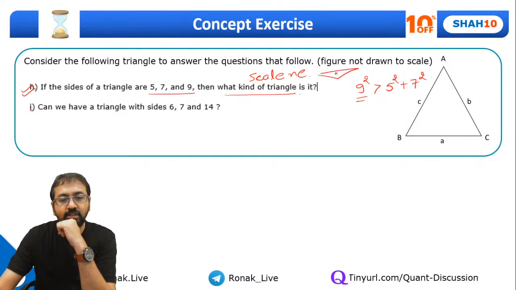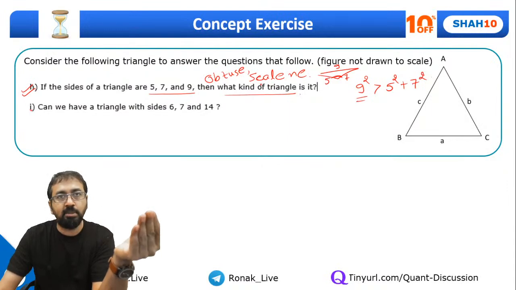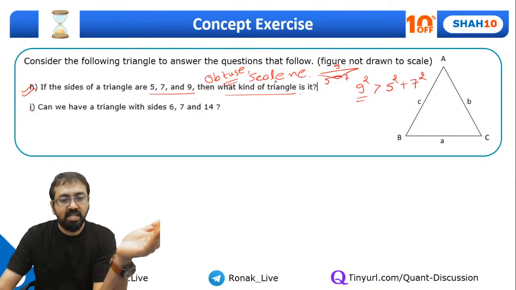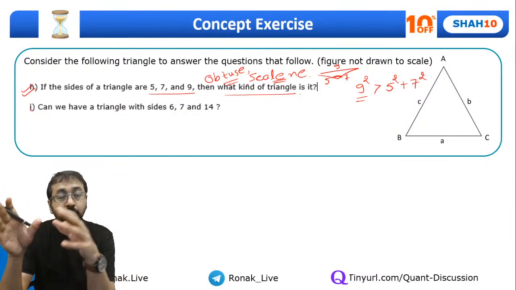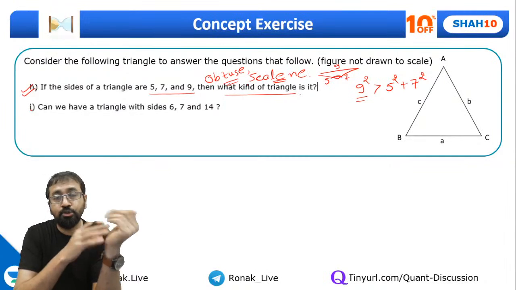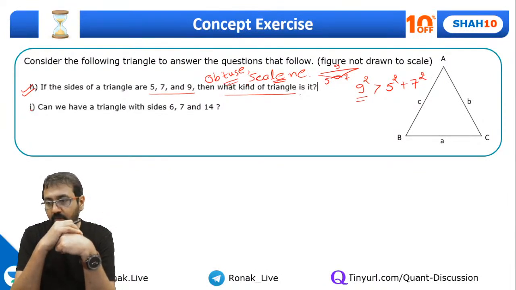So this triangle will be like this. This will be 9, this will be 5, this will be 7, this will be obtuse. So it will also be an obtuse angle triangle. Correct? Yeah. So since it's a concept exercise, you can give me as many possible answers as possible. Right? All the possible answers, guys. So based on sides, yes, it's a scalene triangle, but based on angles, I can also call it an obtuse angle triangle, because it satisfies this condition, right?